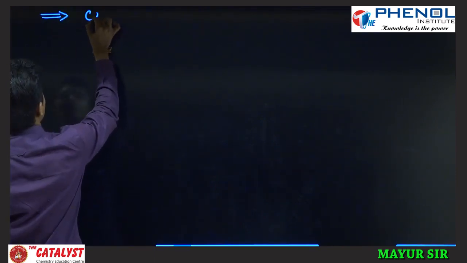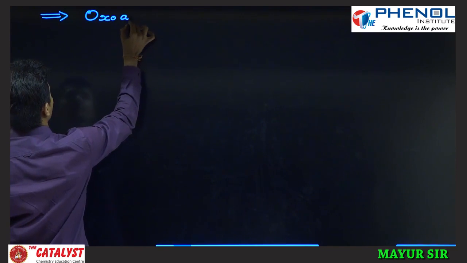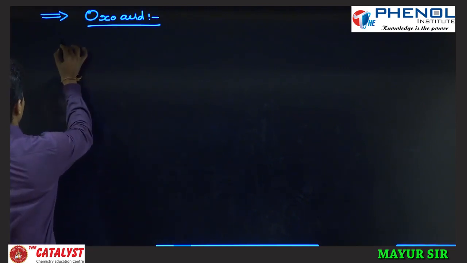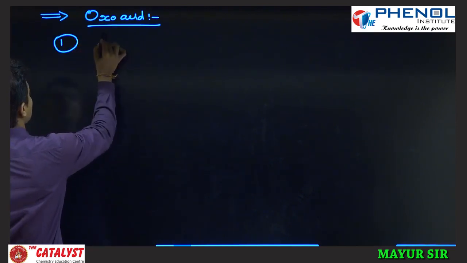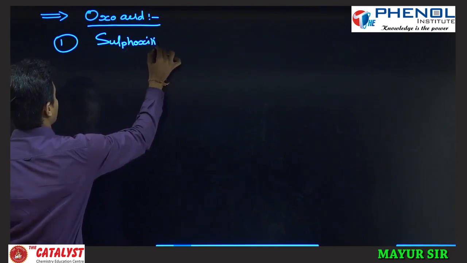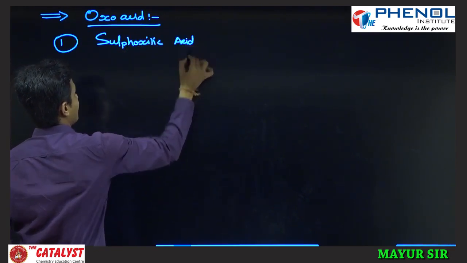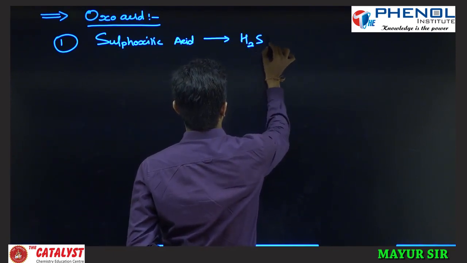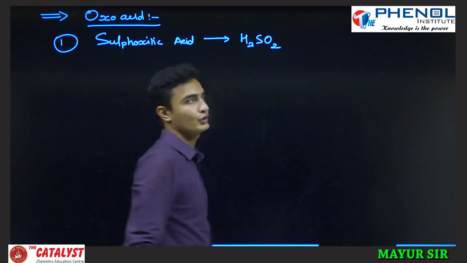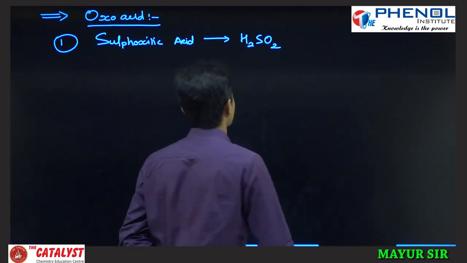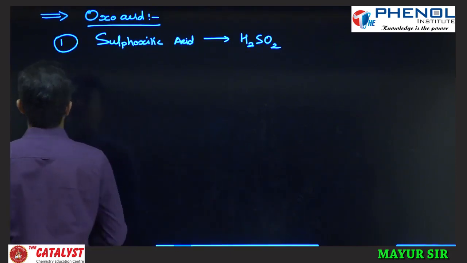First I'll write sulfoxylic acid. Its structure is not yet determined, it only forms in solution and is used in solution. You can say it is a kind of intermediate, H2SO2.